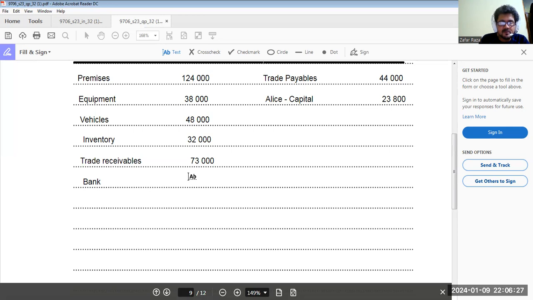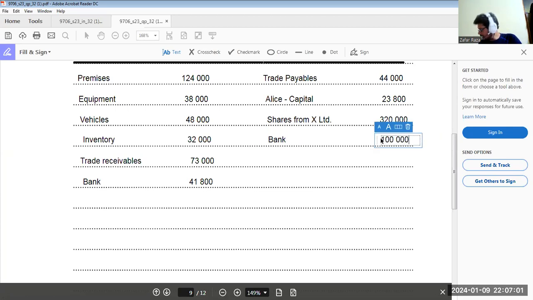Now, we received shares from X Limited, 320,000, and we received cash, 100,000. Getting my point clear?